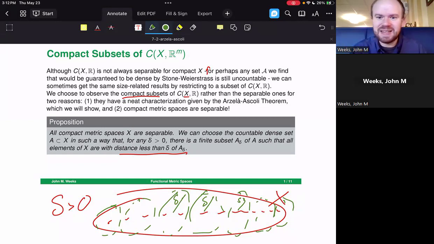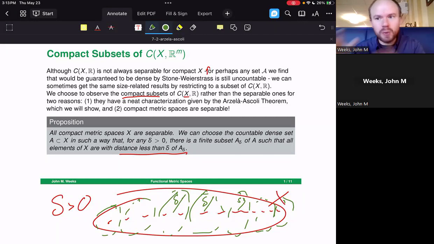The denseness of this set is going to be a pretty big deal because now all points are going to be within delta of a finite subset, and we end up unioning these countable sets over a countable index to get a countable collection for this A. And then the fact that all points are somehow close by to it, and this is what we'll see in our Arzela-Ascoli theorem, is that there's a way to transfer the truth value of certain statements, right? Convergence at specific points, like in this countable dense set, to be convergence on the entire set of X.